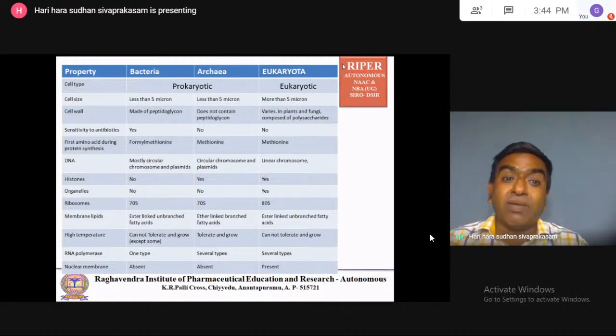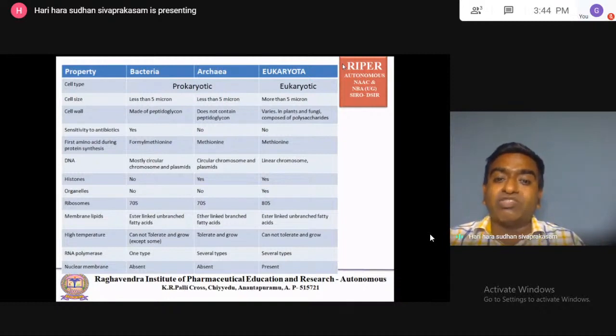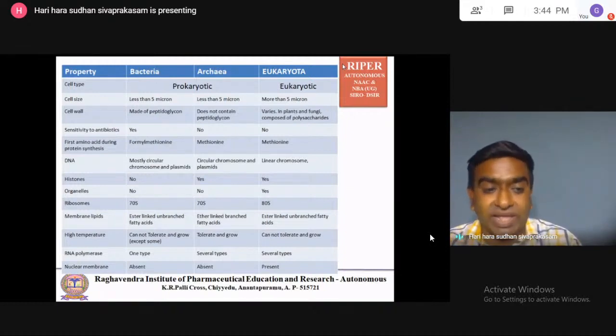Histone protein is absent in the bacteria, I already told that, but archaea contain histone, eukaryote also contain histone proteins. Organelles, okay, like mitochondria, chloroplast, endoplasmic reticulum, and processes like pinocytosis, we already discussed in the eukaryotic. So certain organelles are absent in the prokaryotic, organelles are present in the eukaryotic.